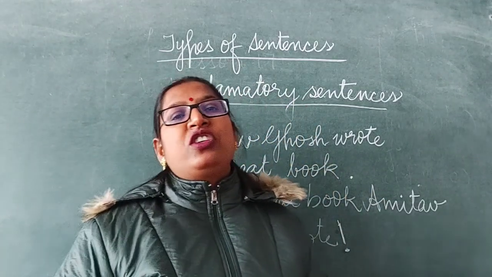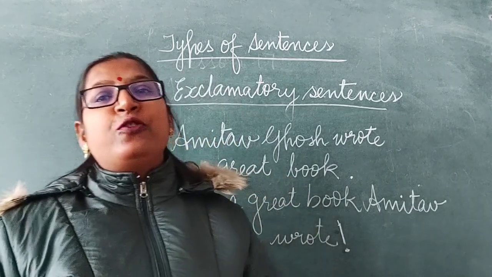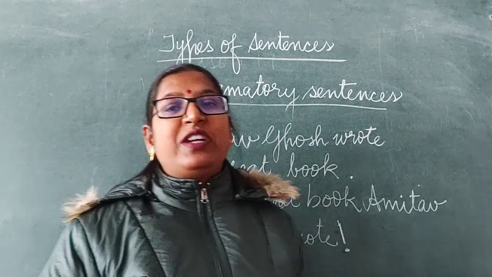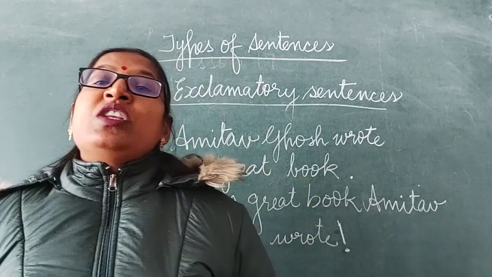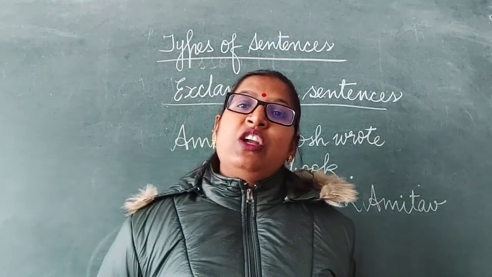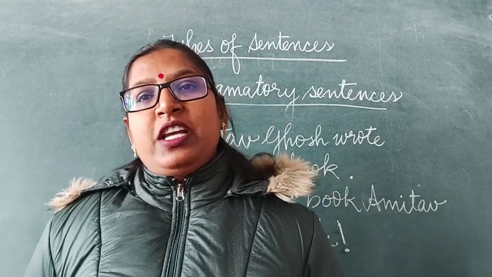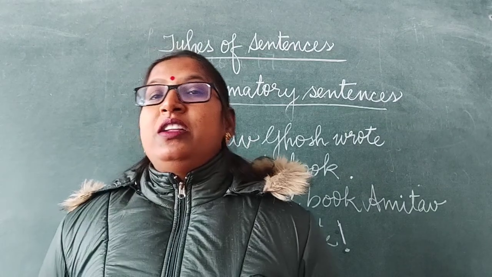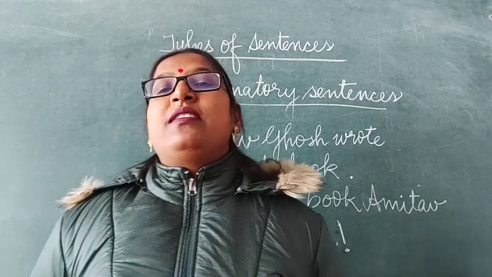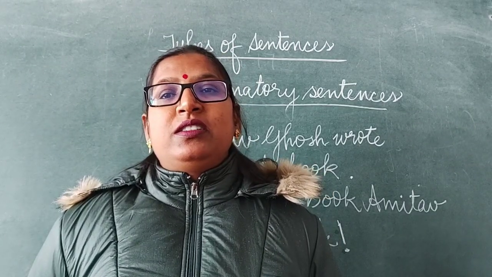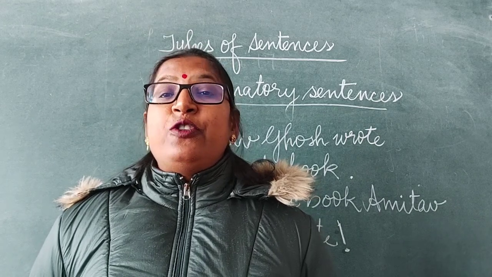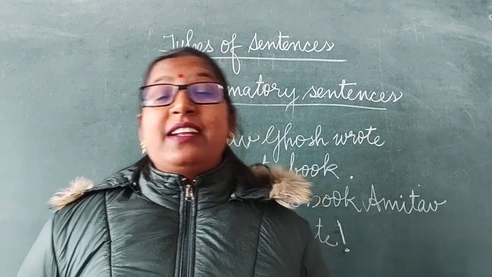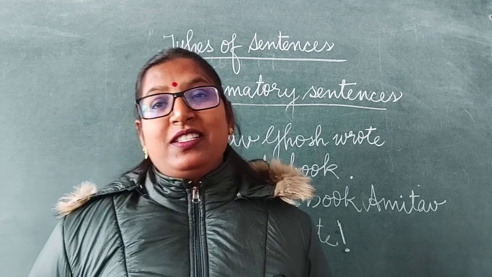Clear? So, dear children, we have studied the 4 types of sentences. First one is the declarative sentence. Declarative sentences are of 2 types: affirmative or positive sentences, and the second one is negative sentences. Clear?